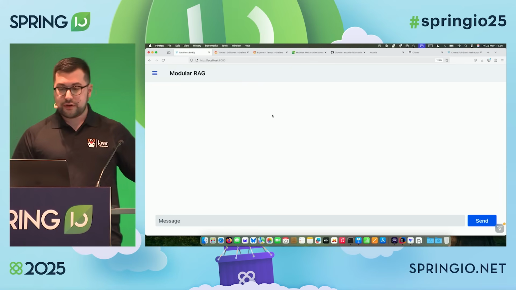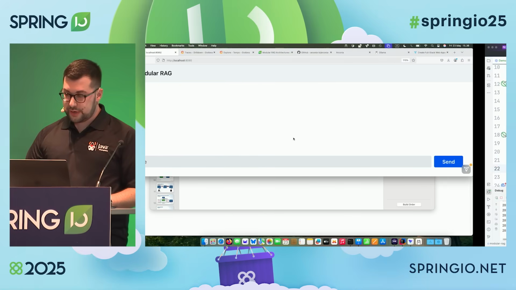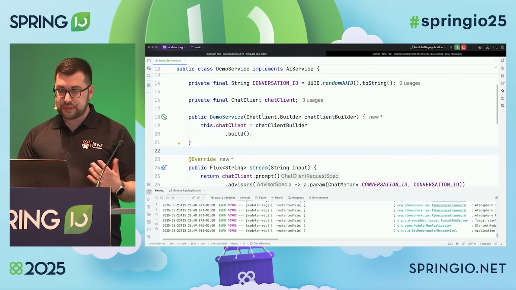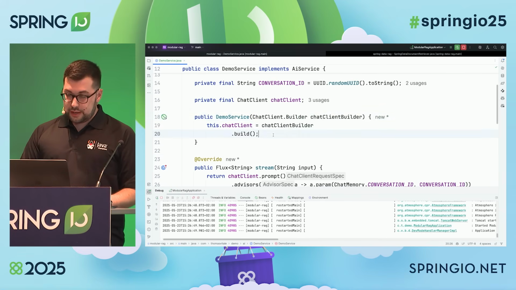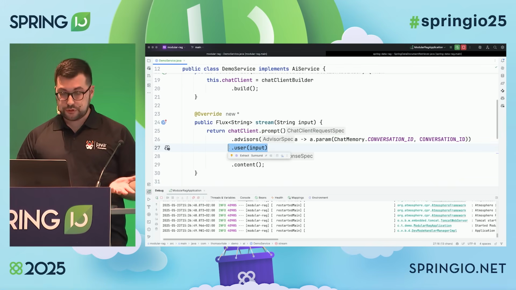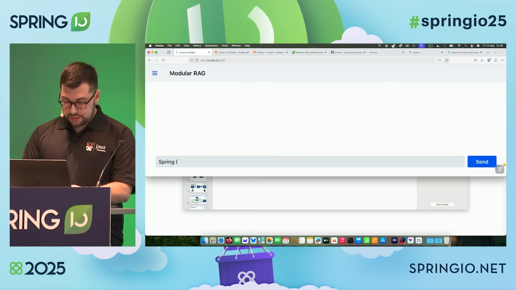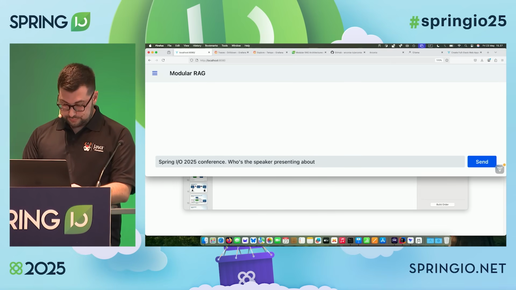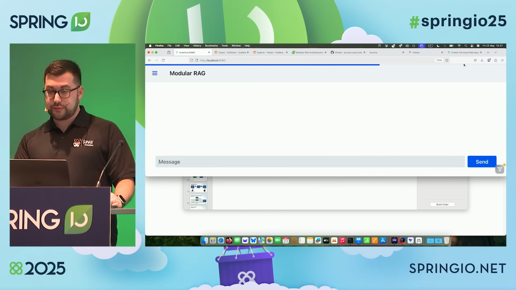How does it work? I have here a normal chatbot. Let's do it like this so you can see from the back. In my code, I'm using the chat client builder. You've probably heard a lot about this in these couple of days. And I'm simply sending a prompt to the model with a question. So let's start asking a question. For example, Spring I/O 2025 conference, who's the speaker presenting about Modular RAG? Let's see what we get back.